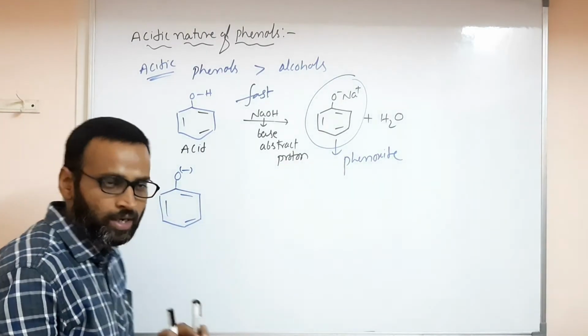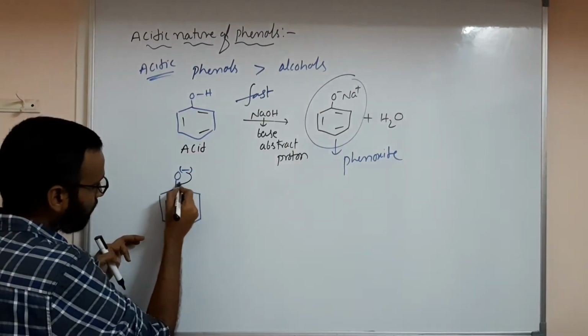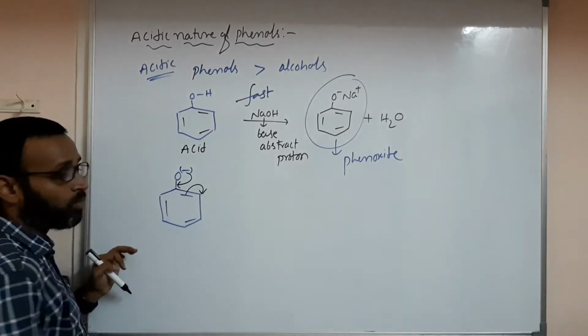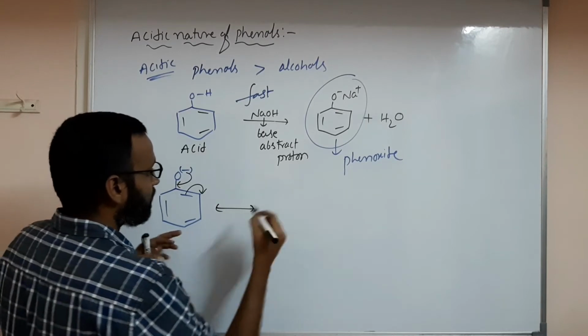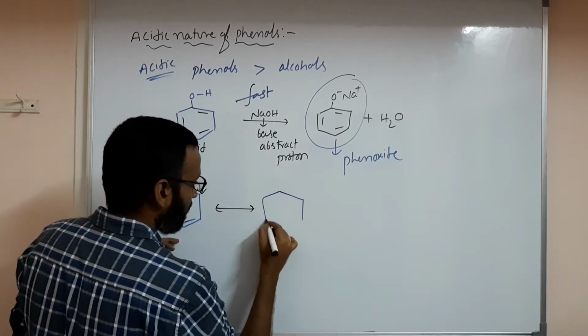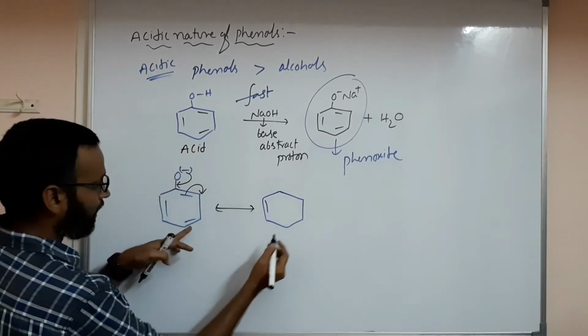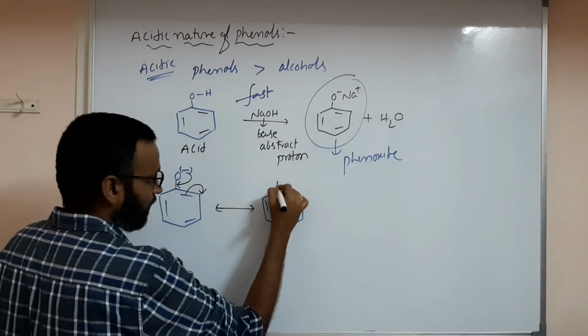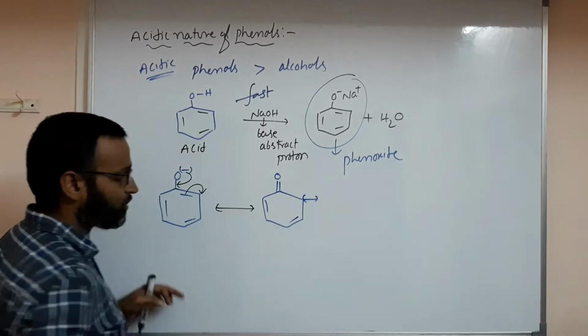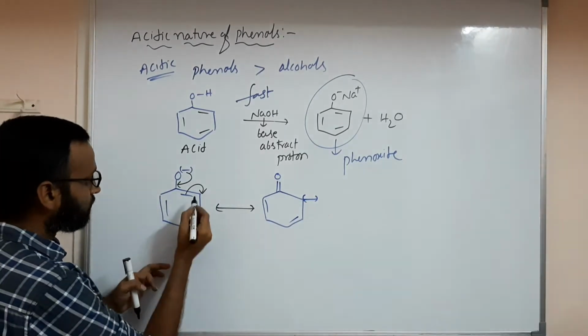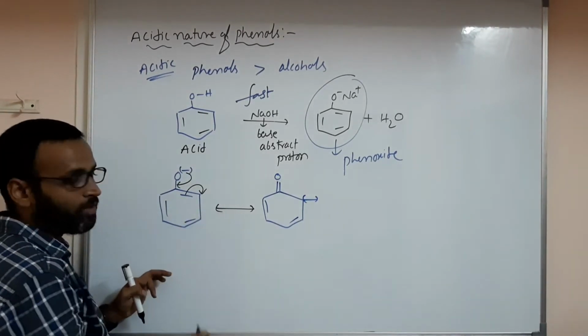Na+ I am not writing. So if this comes over here, this pi electron will migrate over here. So what you have here, see, you have again benzene, and here a pi bond and this pi bond, and you have a double bond to O, and here you have a negative charge. Correct? Why a negative charge? These pi electrons migrate over here.